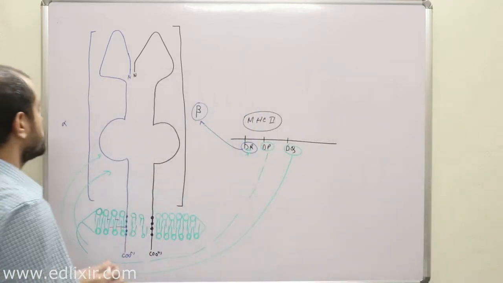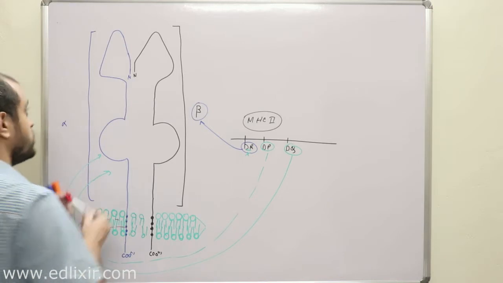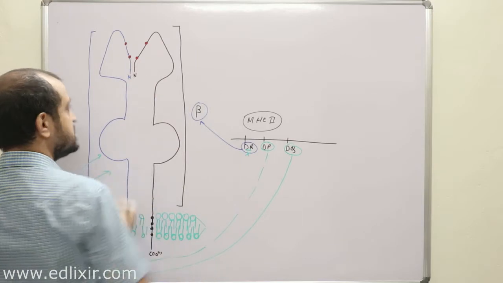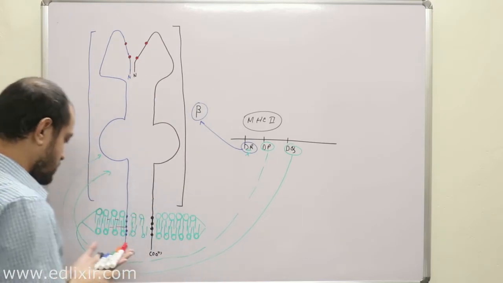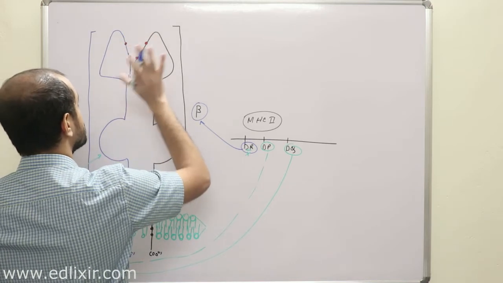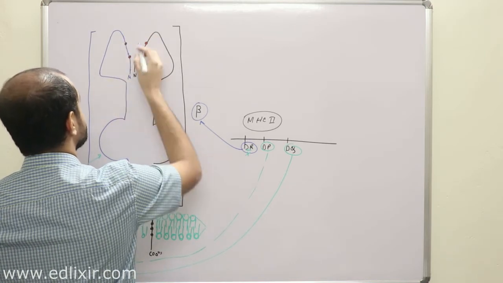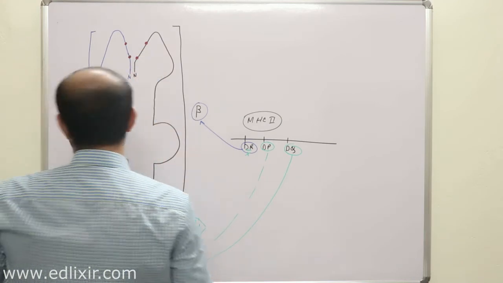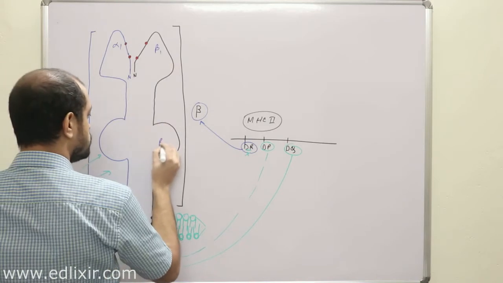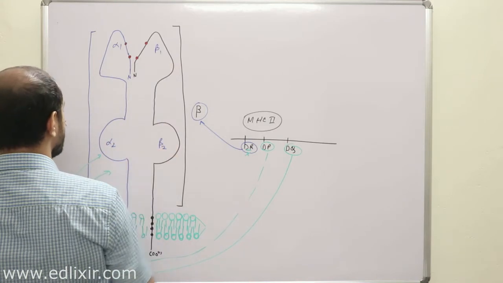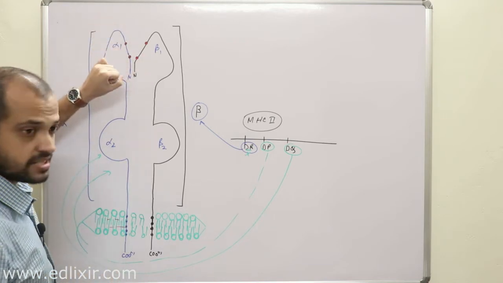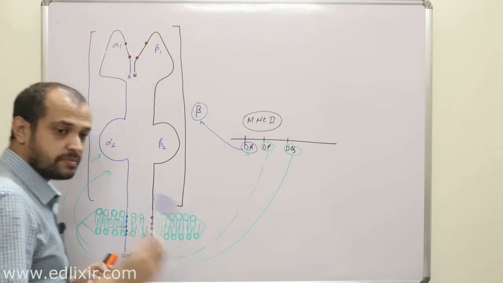Now, a very important point you know already is that this is the polymorphic region, where the antigenic peptide binds, right? So this is the portion where the antigenic peptide binds. Now, a very interesting part is this: this is alpha 1, this is beta 1, this is beta 2, and this is the alpha 2 region. Alpha 1 and alpha 2 together form a cleft where the antigenic peptide binds.